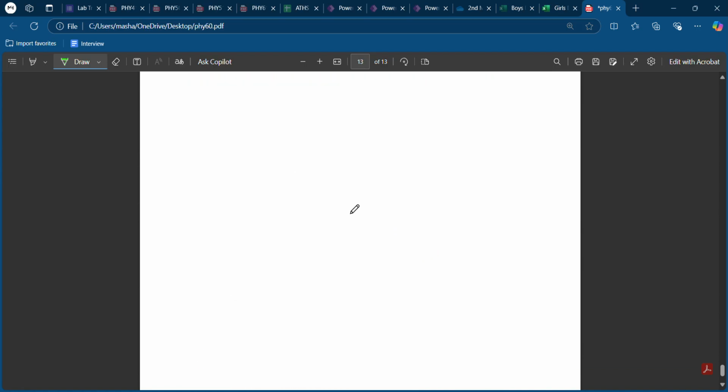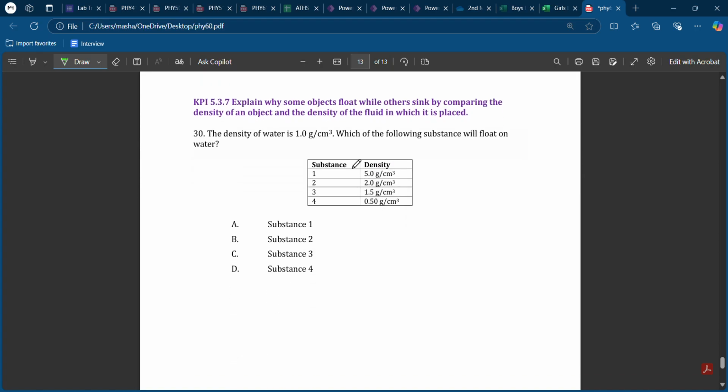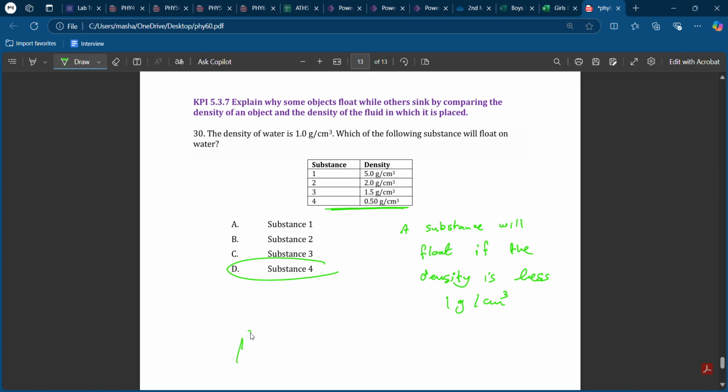Now, last question. Suppose the density of water is 1 gram per centimeter cube. Which of the following substances will float in the water? Okay. A substance will float if the density is less than the density of water, which is 1 gram per centimeter cube. So anything less than 1 will float. So the answer is substance 4 only.